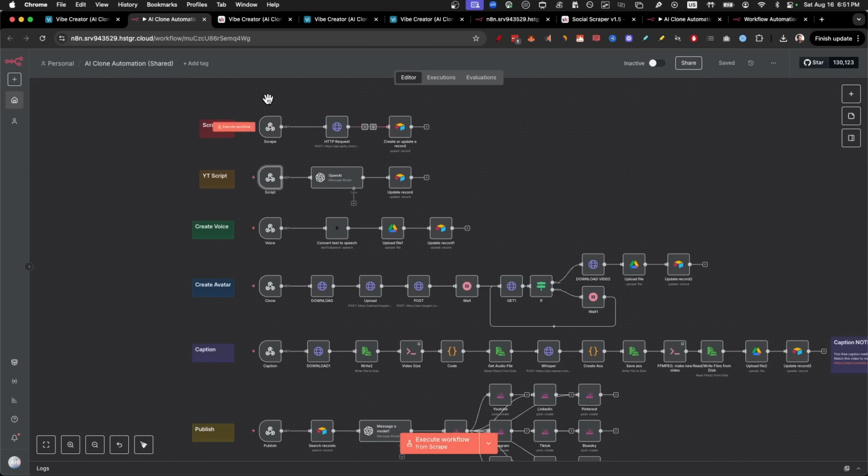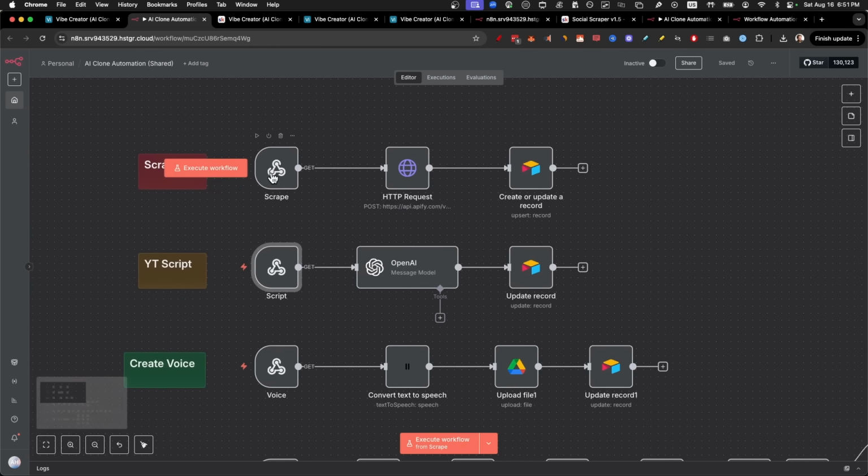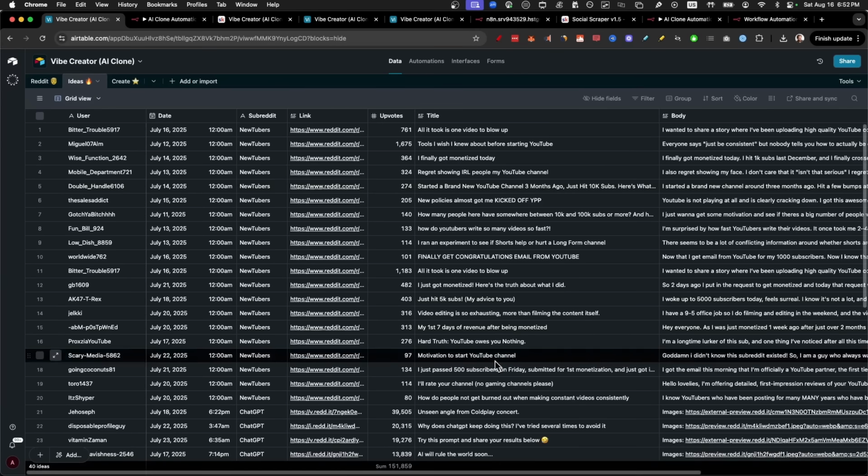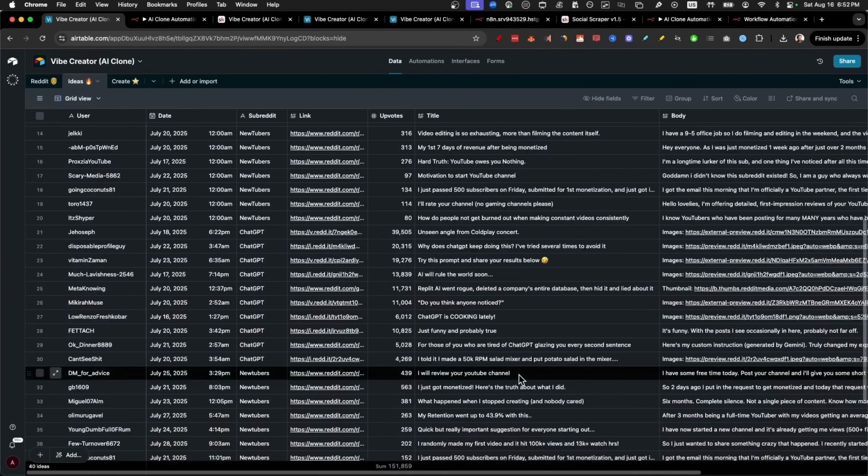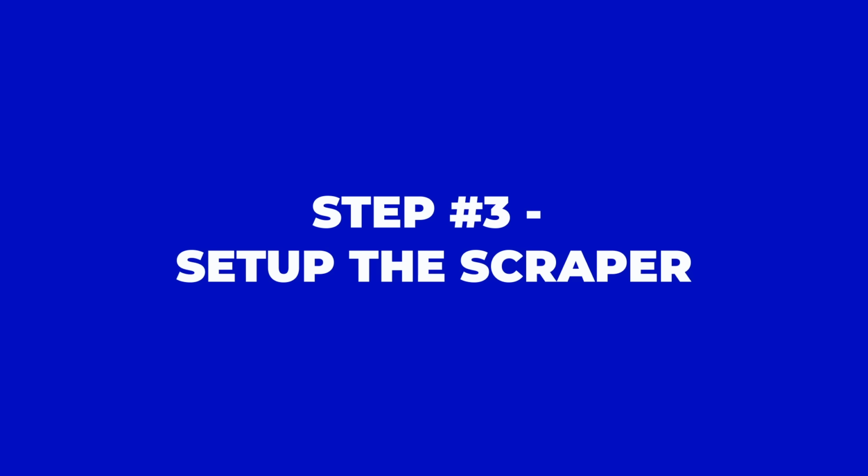But now comes the fun part. We're going to get each of the buttons to actually do something, like scraping social media and giving us viral video ideas that are proven to work. So let's head to step number 3, set up the scraper.